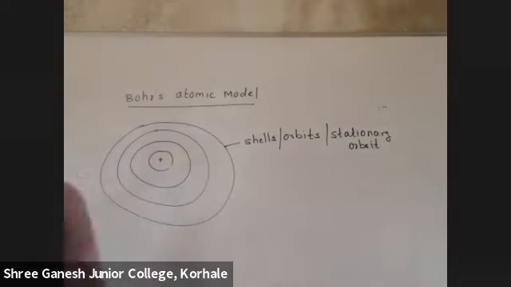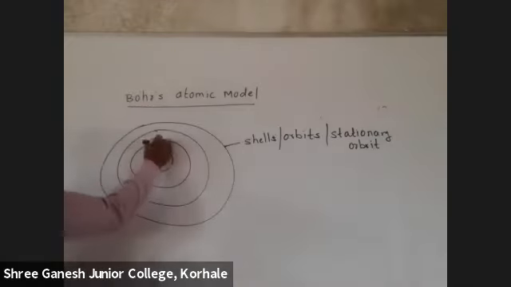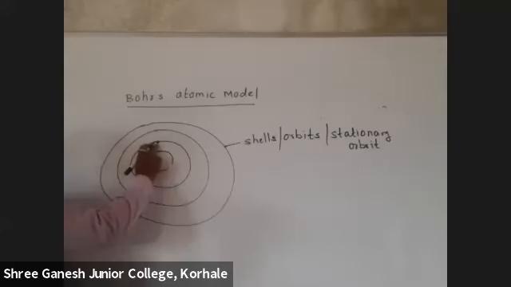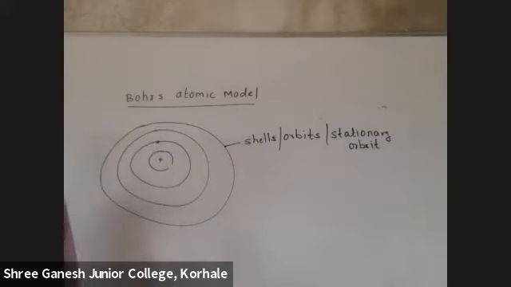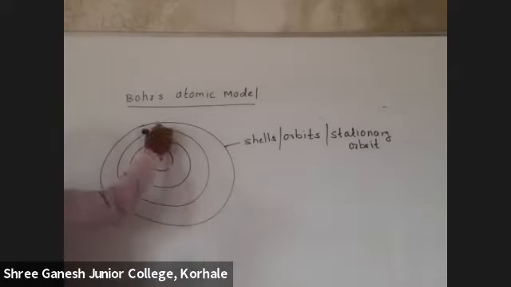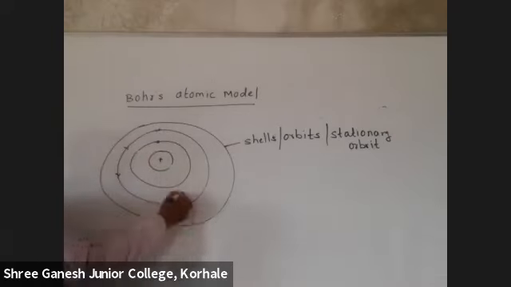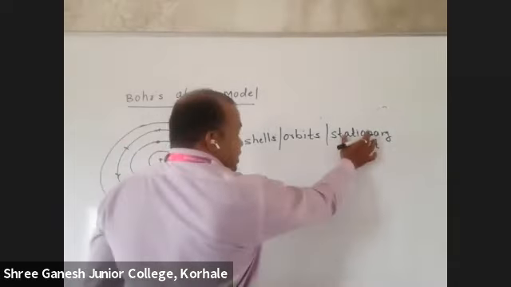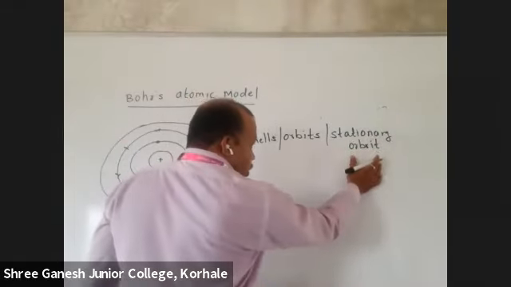Why do we say stationary here? What is revolving in these shells? Electrons are revolving, correct? Now, while it is revolving in this shell, it will neither lose energy nor gain energy. So its energy remains constant. Whenever it is revolving, its energy will not change, it will not absorb or gain energy. That's why we say stationary shell or stationary orbit.